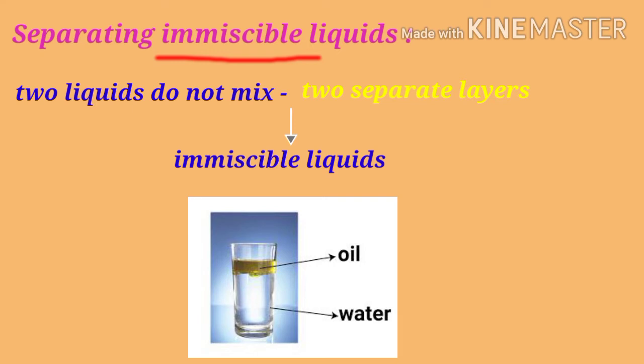Say one example for immiscible liquids, students. Cooking oil and water are immiscible. Such liquids can be separated by decantation. Students, be clear that when two liquids in a container do not mix together, they form two separate layers. Such liquids are called immiscible liquids.